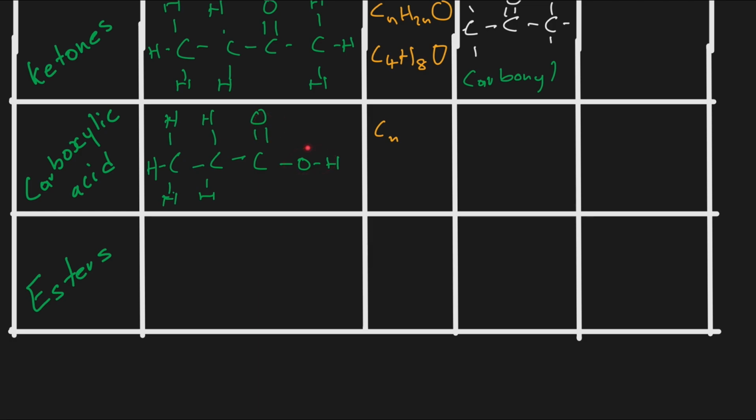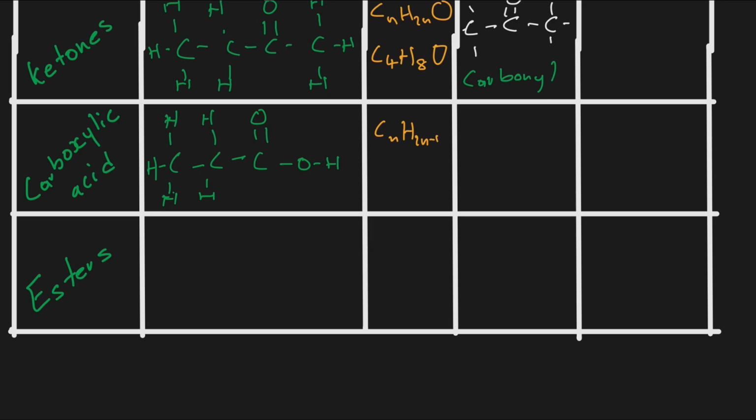We have replaced 3 hydrogens, because now this oxygen is taking 2 bonds of hydrogen, and then this one here is taking 1 bond of hydrogen. So this means now the general group is going to be what? It is going to be H2N, and then we have to minus 3 from the general equation of alkanes, which is plus 2, so that's going to be minus 1.